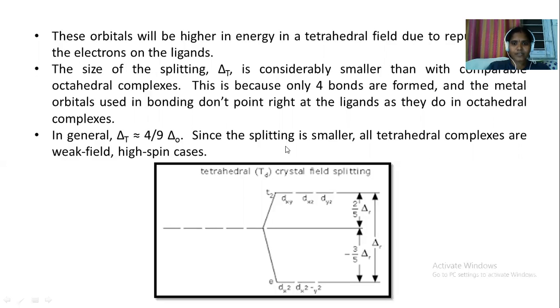In the case of tetrahedral complexes, the first 2 electrons will enter dz square and dx square minus y square, whereas the third electron, depending on what type of ligand it is, may either enter dxy or pair up in the dz square. So based on that, the crystal field stabilization energy varies from one complex to the other.